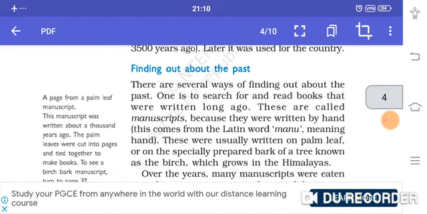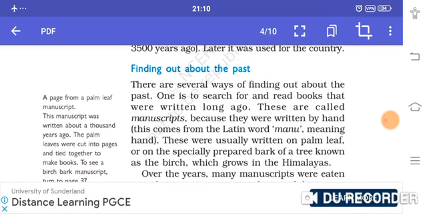Rig Veda is the oldest book. It is a Vedic book. There are four types of Vedas, which we are going to learn in the next chapter.